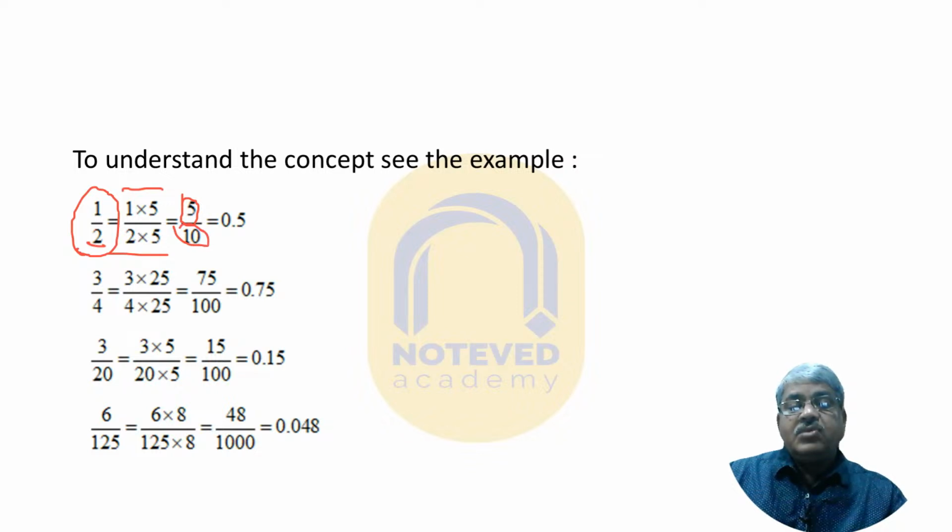So it is 5 by 10. There is one 0 at the right side, so from the right side count 1 and put a dot here. Then put a 0, because 0.5 is equal to 0.5. It is easy to understand.